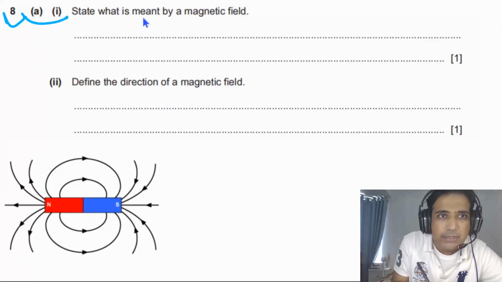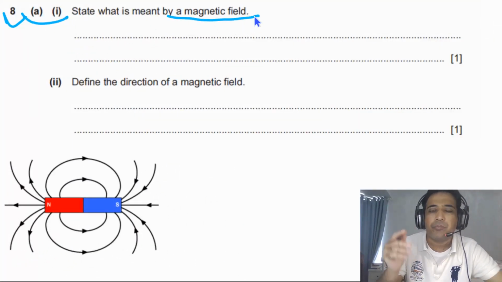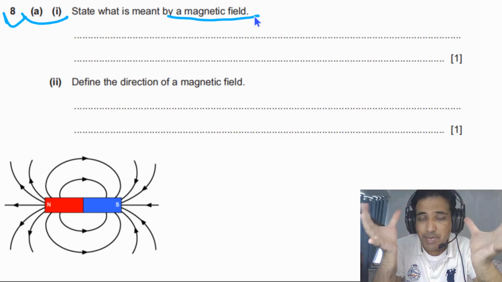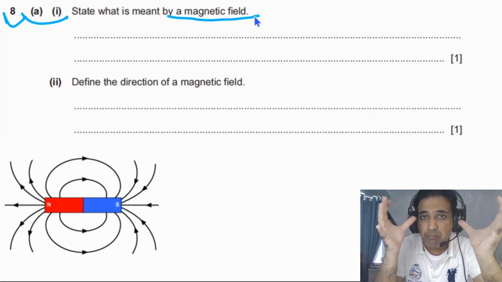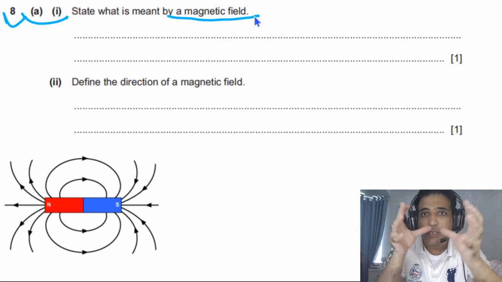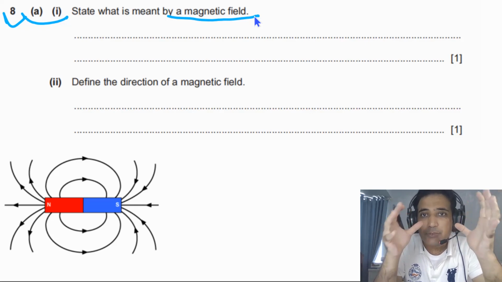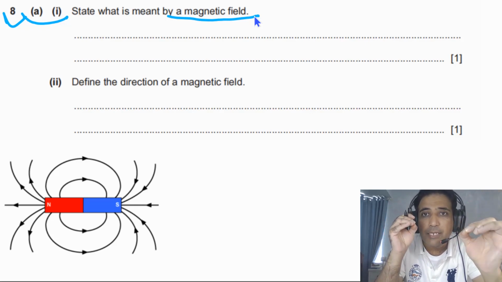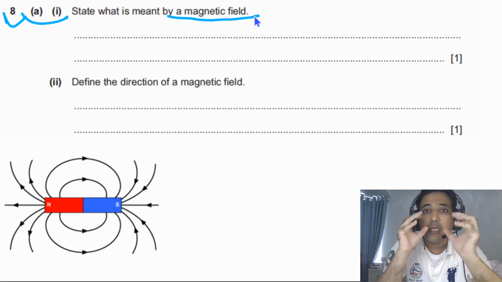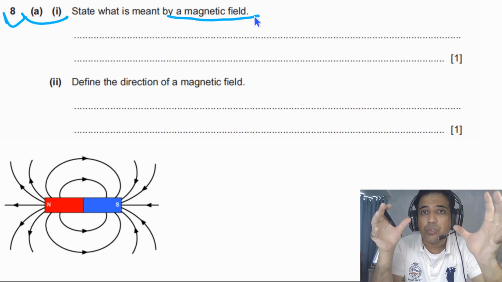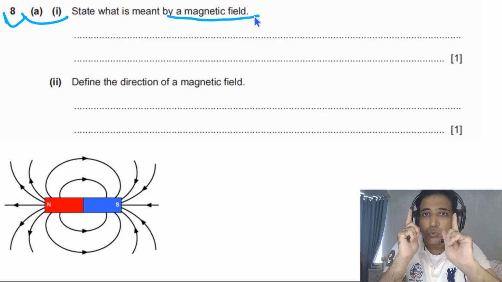Question 8 part A1 says, what is meant by a magnetic field? A magnetic field simply is a region around a magnet where another magnet will experience a force, or we can say a region around a magnet where a magnetic pole will experience magnetic force. We also need to understand there is no magnetic monopole in nature. Magnetic monopoles do not exist. We don't have a single north pole or a single south pole. A magnet always has two poles, one north pole and one south pole.